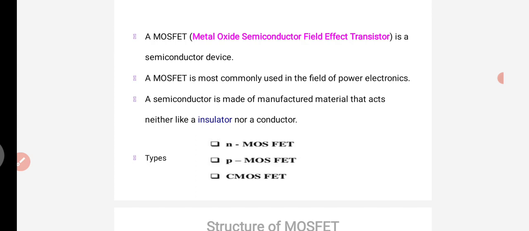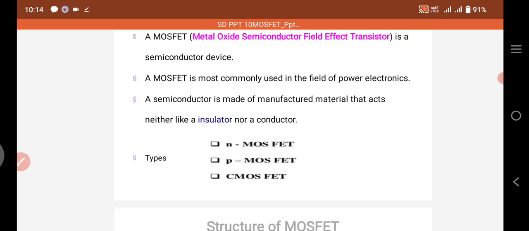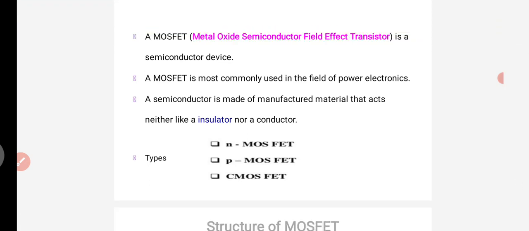So a MOSFET is a semiconductor device. A MOSFET is most commonly used in the field of power electronics. A semiconductor is a manufactured material that acts neither like an insulator nor a conductor. The types of MOSFETs are N MOSFET, P MOSFET and C MOSFET. That means a MOSFET is a metal oxide semiconductor device, commonly used in the field of power electronics.